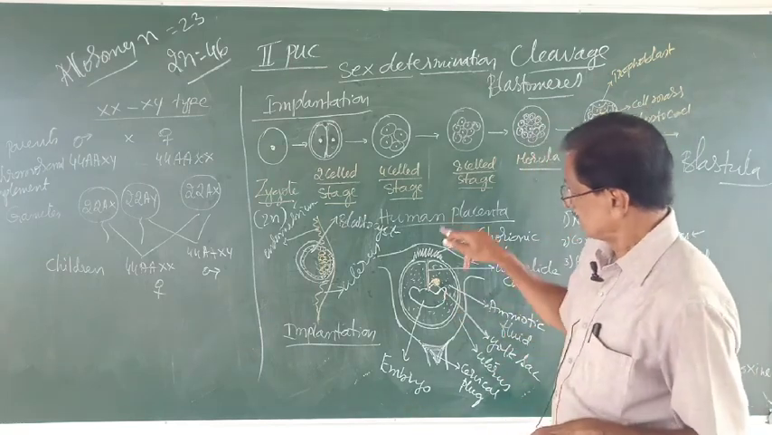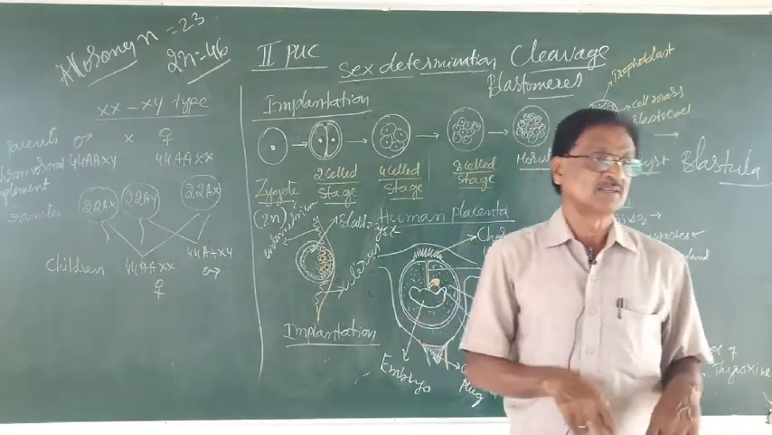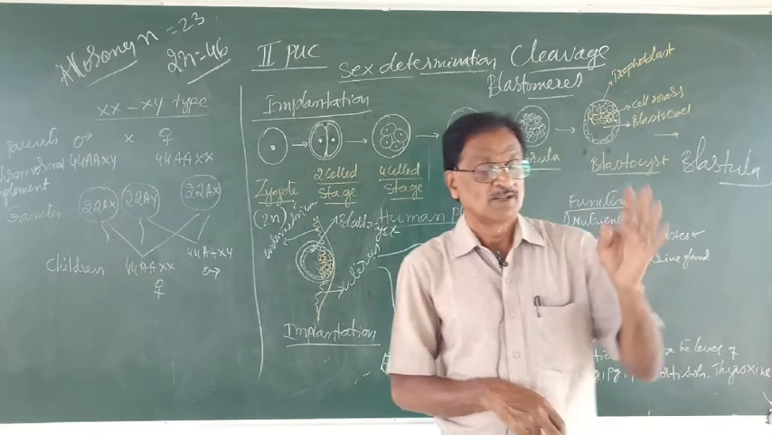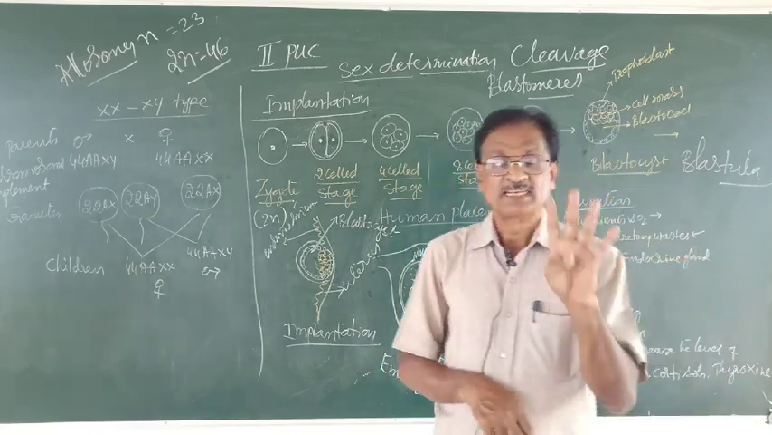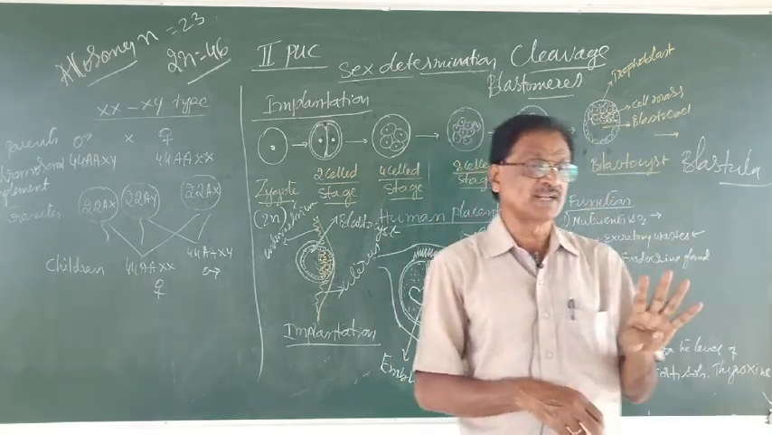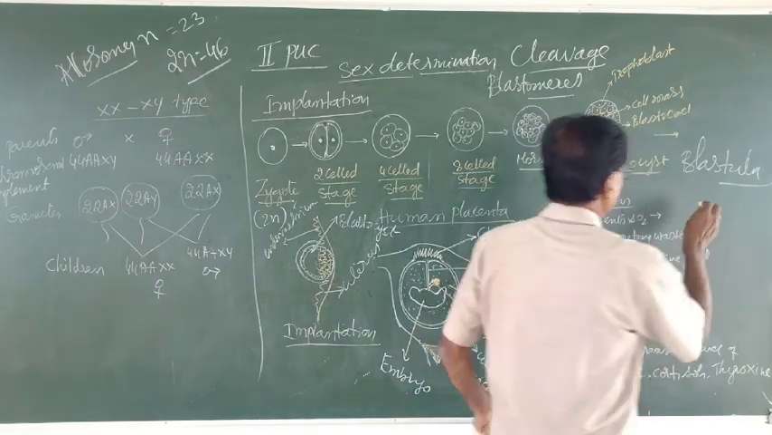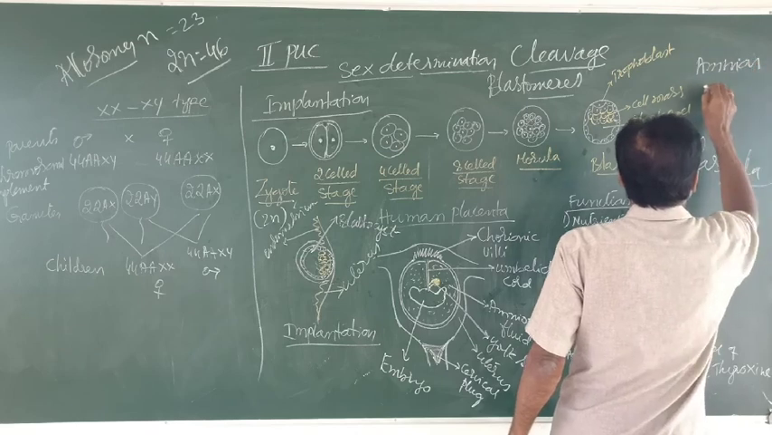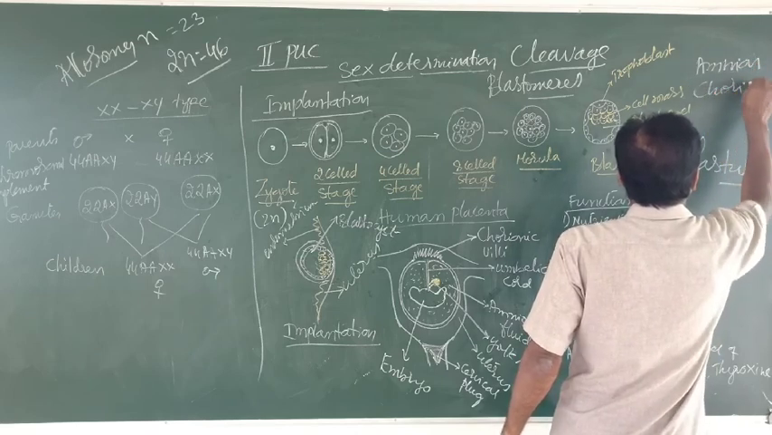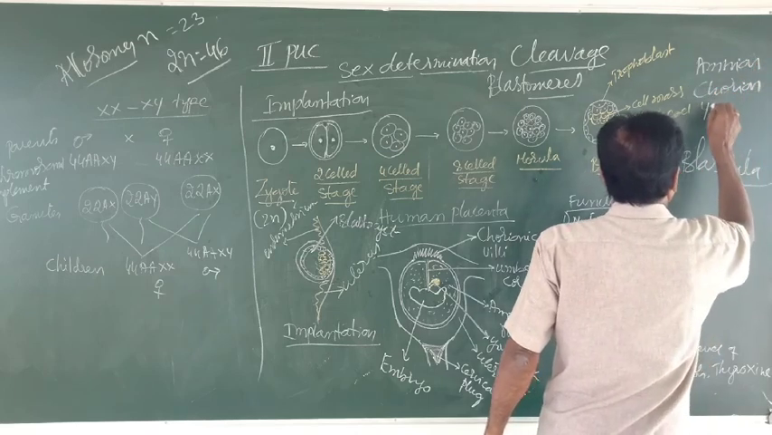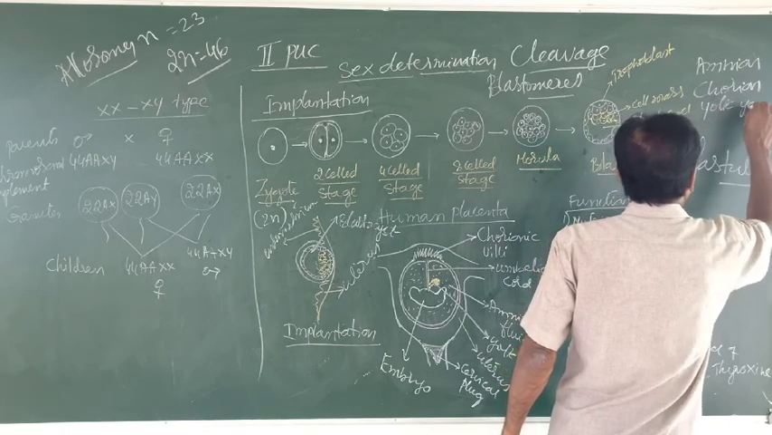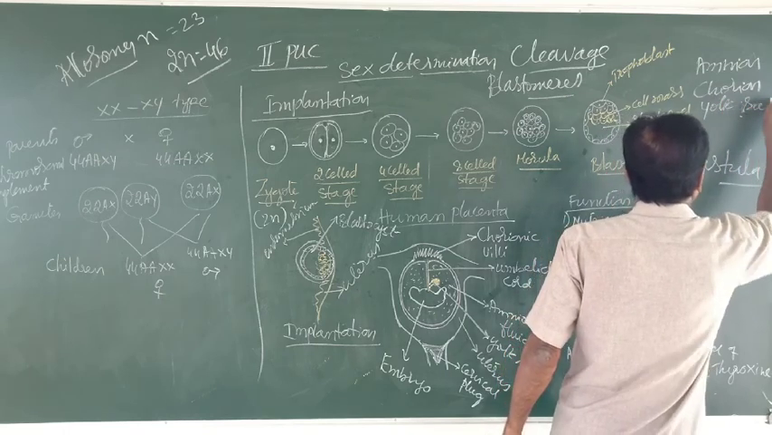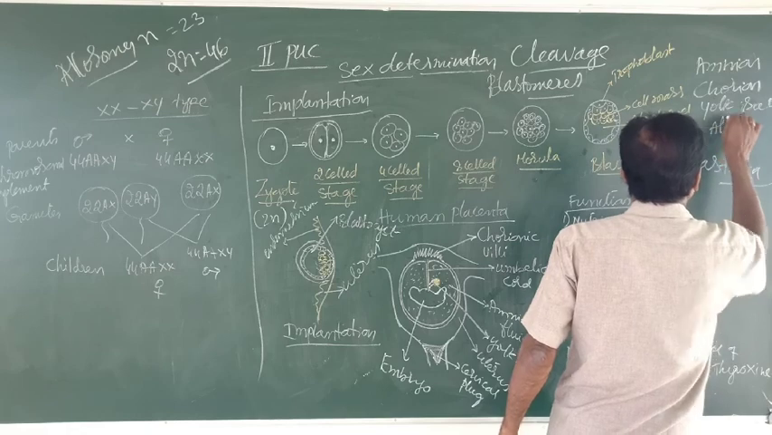And this placenta is formed out of the extra embryonic membranes like amnion. This is the one, and another one chorion. Third one yolk sac, and lastly allantois.